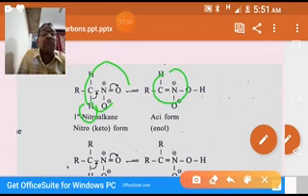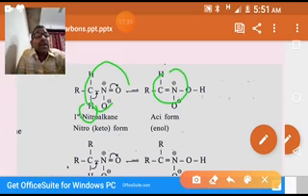So shifting of proton to its adjacent group, at the same time, double bond is shifting. That means shifting of proton and double bond in opposite directions. Then these formed isomers are called tautomers.